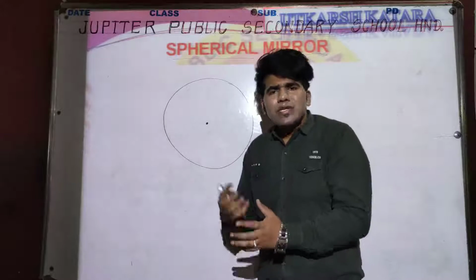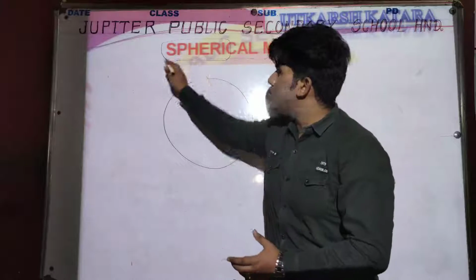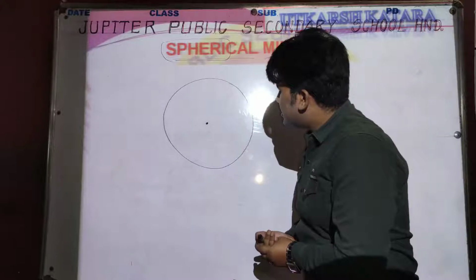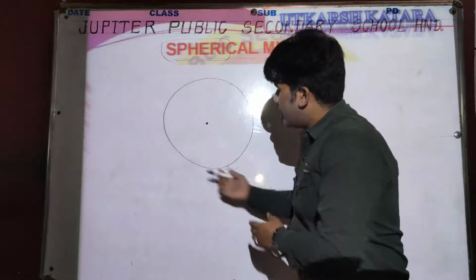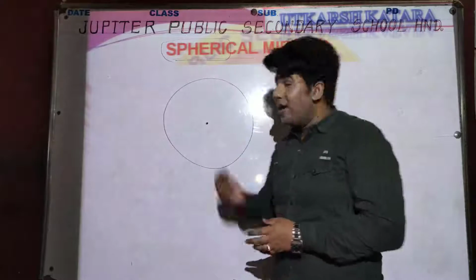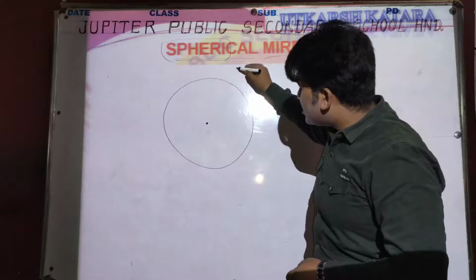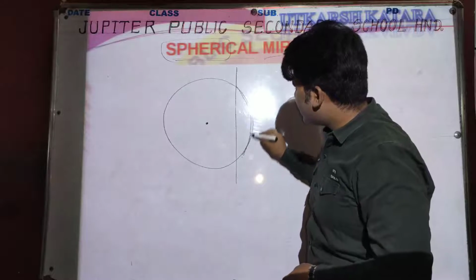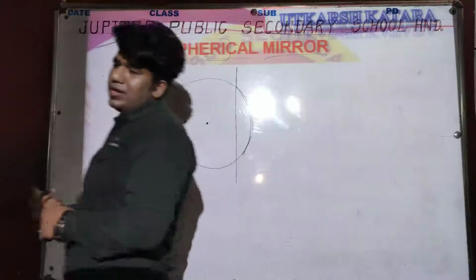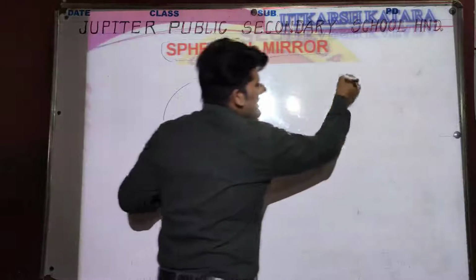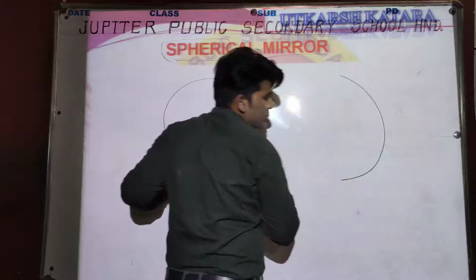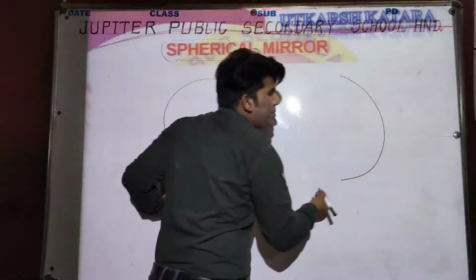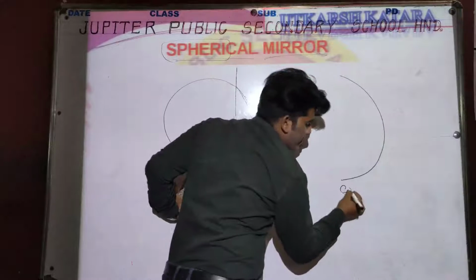So those mirrors which can be obtained with the help of a sphere. Let's check out what is happening in this presentation. We will draw a sphere, and in this sphere, when we cut the right side, clear? Right side, then we will get an inward C-like structure. Yes or no? So this type of mirror is known as concave.